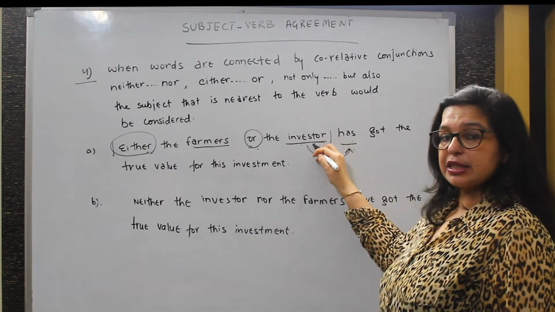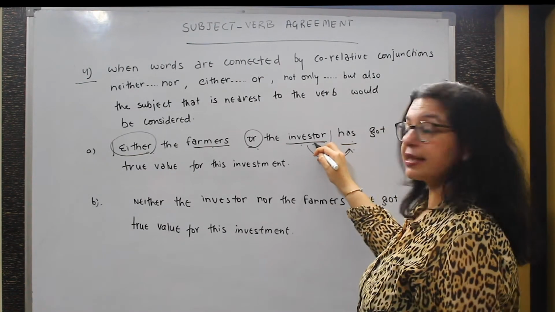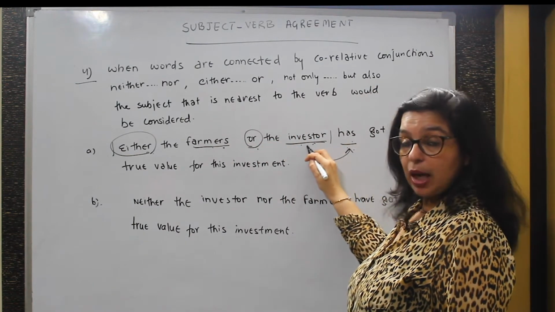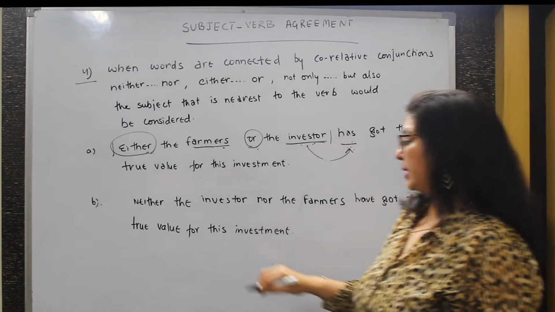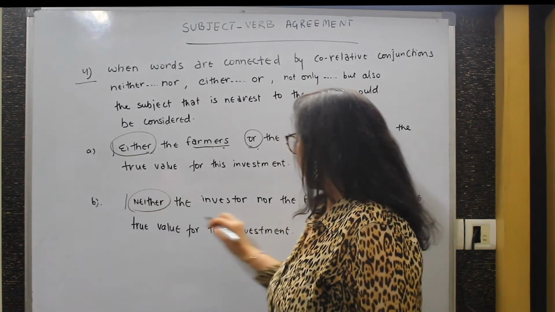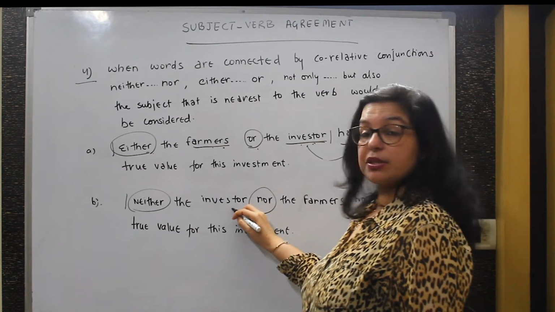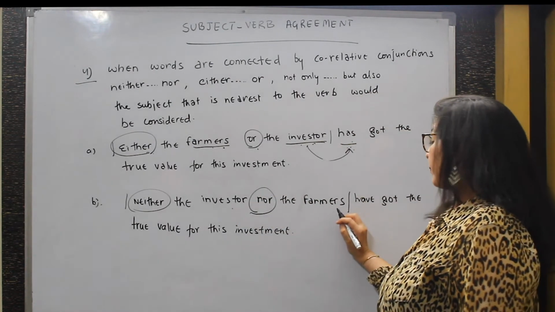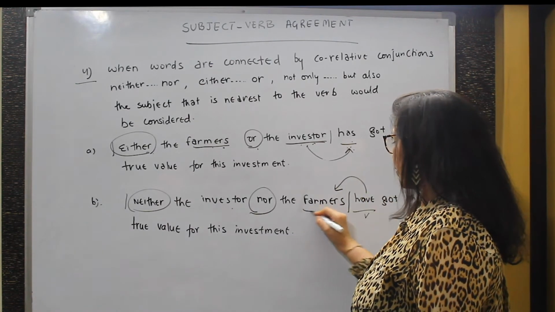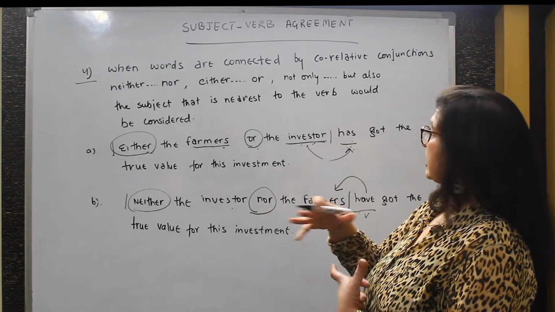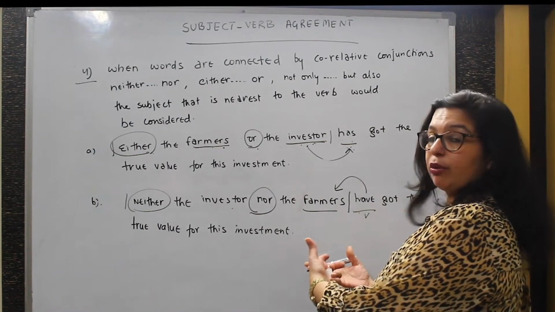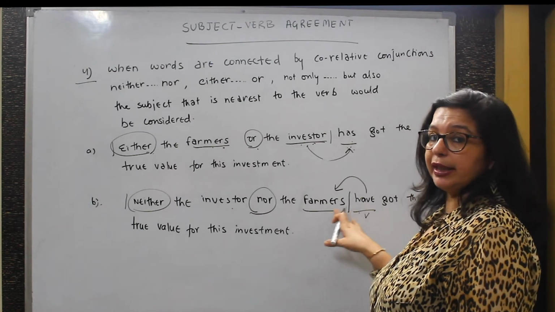Now you could see that in this phrase, this word investor is singular, although farmers is plural, but this verb will be dependent on the noun which is closest to the verb. Likewise, in this phrase, neither the investor nor the farmers, this is connected with neither and nor. Now this investor is singular, but farmers is plural. So this verb have would be decided on the basis of the noun which is closest to it. Similarly, if a sentence is made with not only but also, like not only the investor but also the farmers, again, if farmers is plural, it will be have.